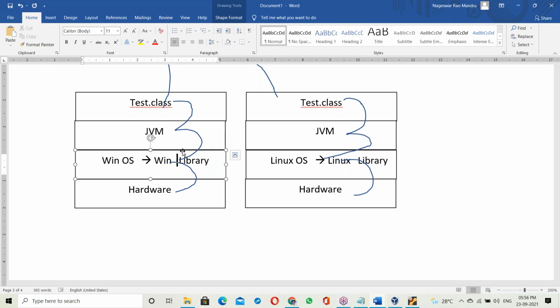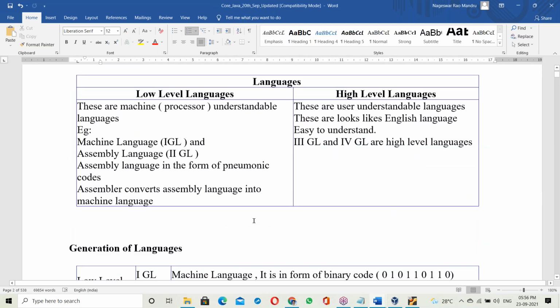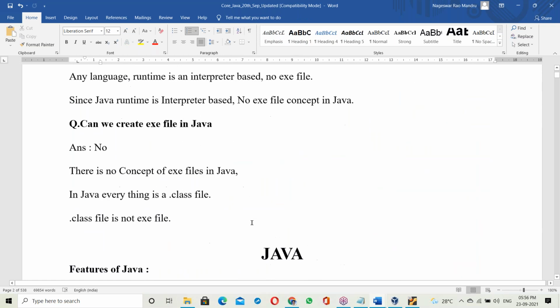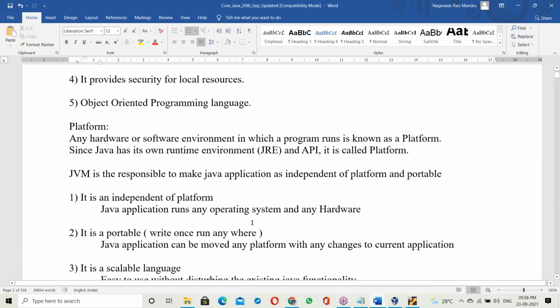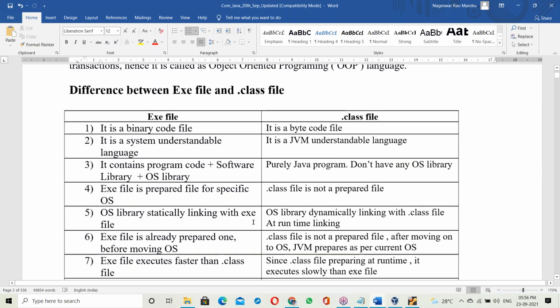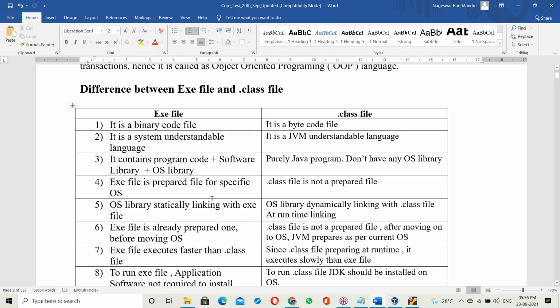Now, what exactly is an exe file? What is a dot class file? What's the difference between these two? Let us see the differences. Whatever we discussed, the same points are prepared here in the document, about the exe file and the dot class file.